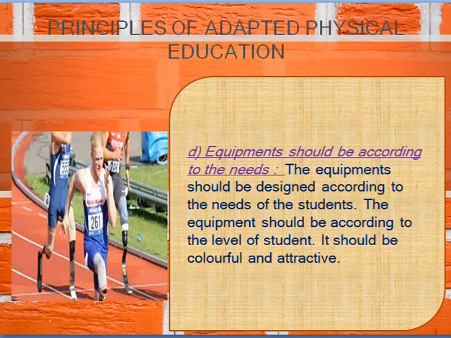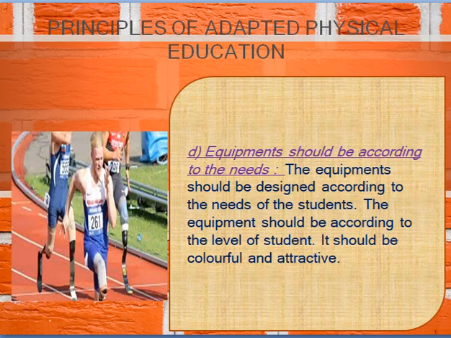It means those colors are used in the sports which are very attractive. Why? Because if someone is there with the disability, they can easily find that. Or if you see in the cricket, the equipment will be different. They play with the ball, in which there will be a sound in the ball.